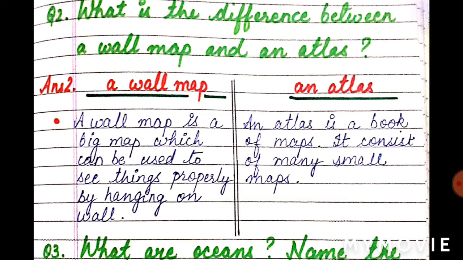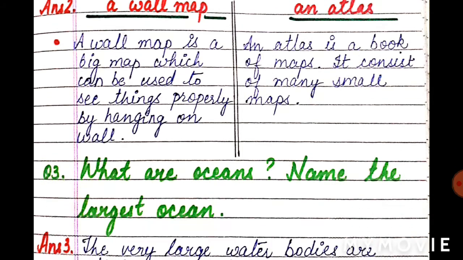Now an atlas is a book of maps. It consists of many small maps. So students, when the maps are available to you in the form of pages, and you can make a small book of those maps, that is called an atlas.